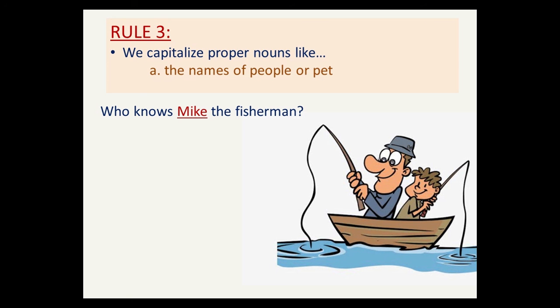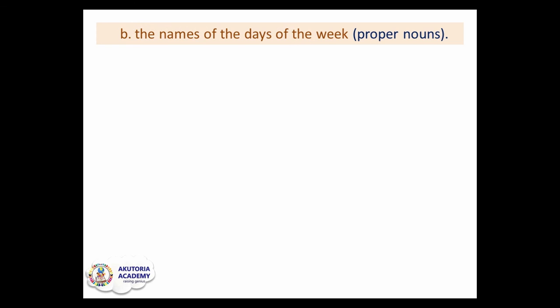So whenever you're writing the name of a person or the name of a pet, you make sure you capitalize it. And also notice that my sentence began with a capital W. Don't forget to begin your sentences with a capital letter.